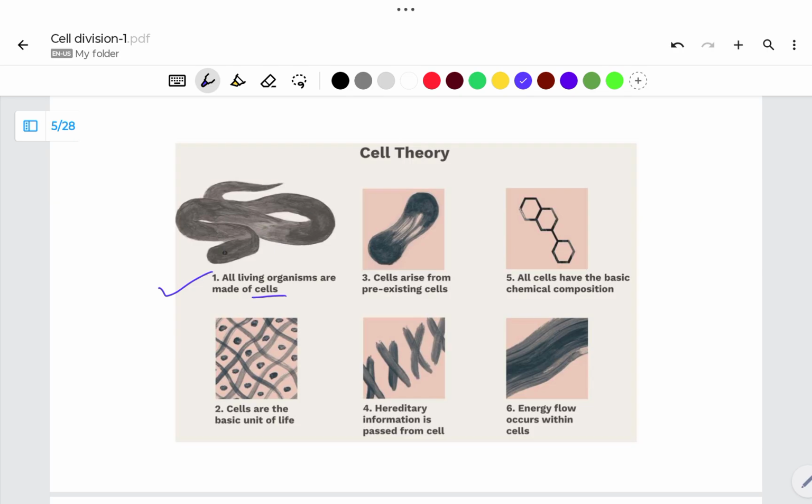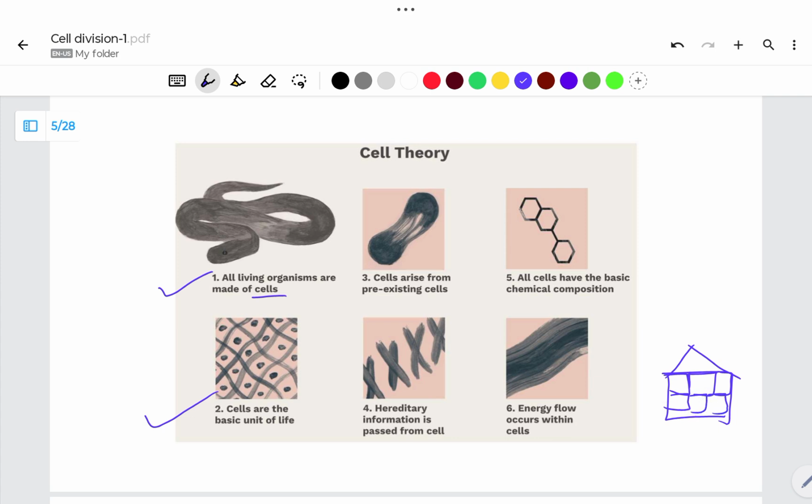You can take any living organism, plant, animal, bacteria also. They contain cells. The second point of the theory suggests that cells are the basic unit of life, like our home. In our home, small bricks are present, and by using those small bricks, our home is formed.